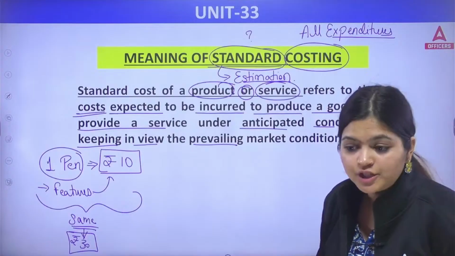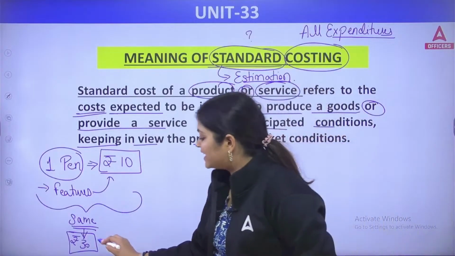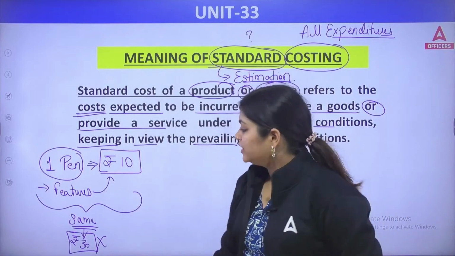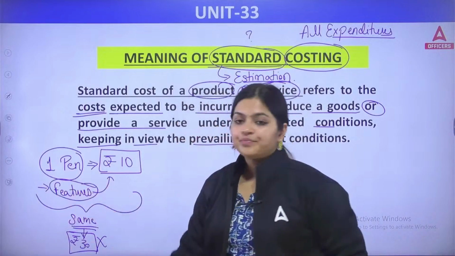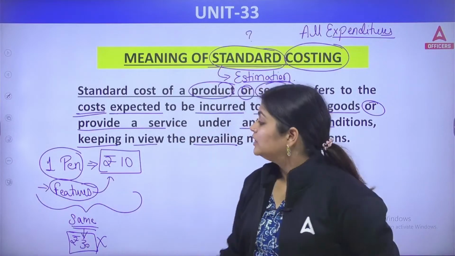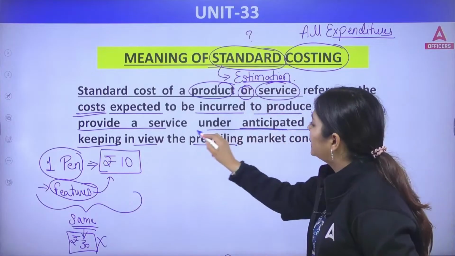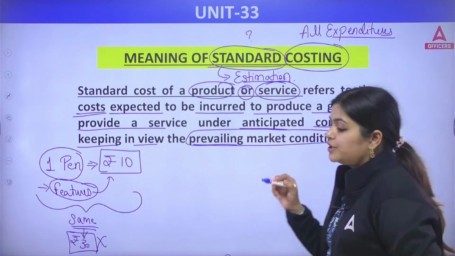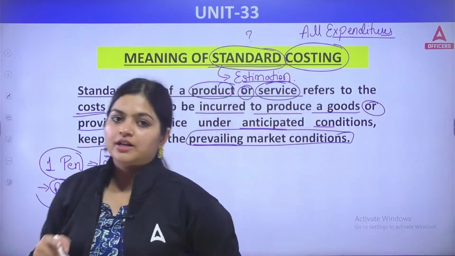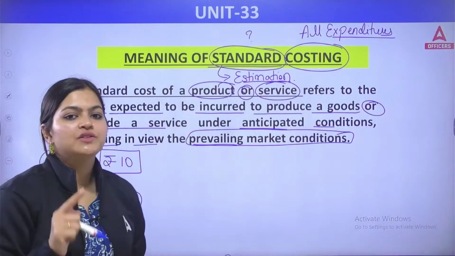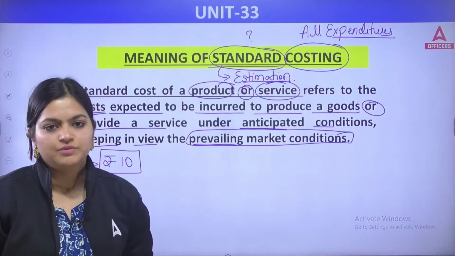The answer is no, because you are not giving any extra benefit or extra features. Yes or no? So that is what the term prevailing market conditions means: in the market, what price you are paying for that particular good or service. You cannot exceed that price.